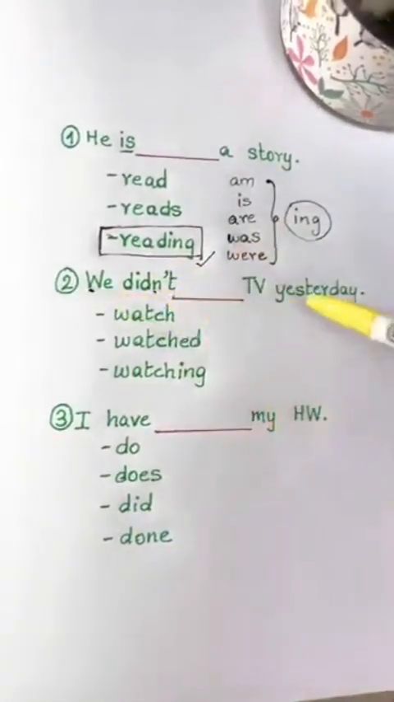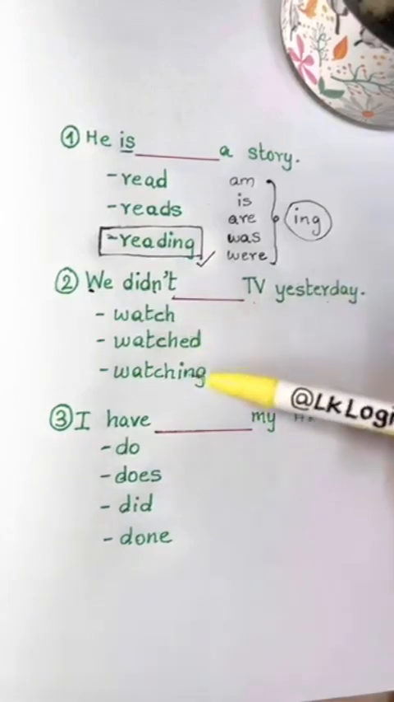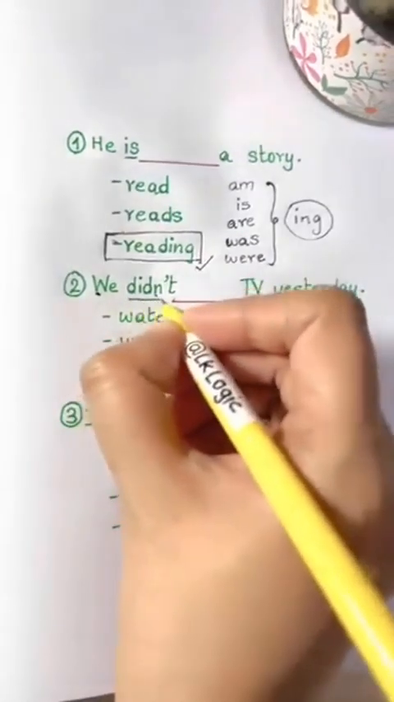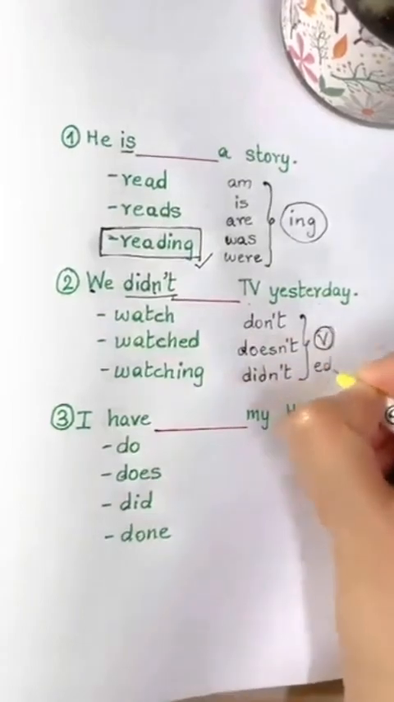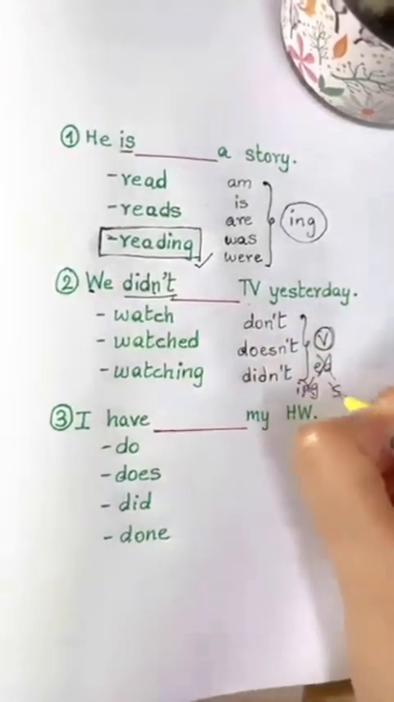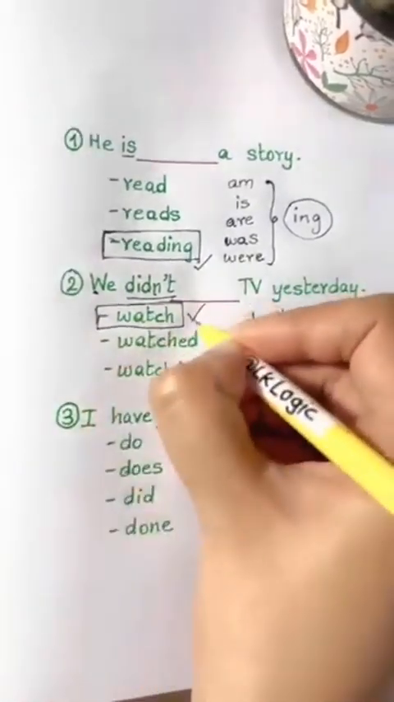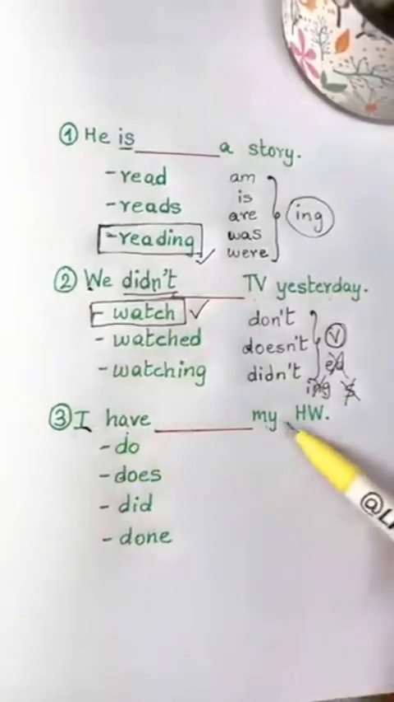Second, we didn't blank TV yesterday. Watch, watched, watching. The key here is didn't. After don't, doesn't, didn't, we choose the verb, original verb. No ed, no s, no ing. Just the verb, watch. Third, I have blank my homework.